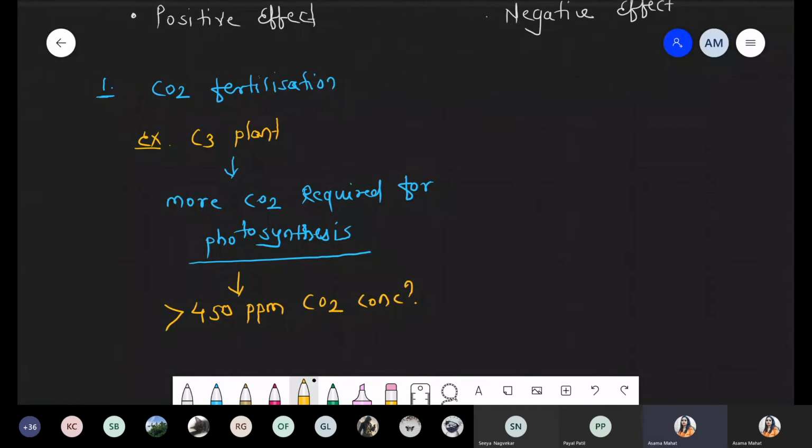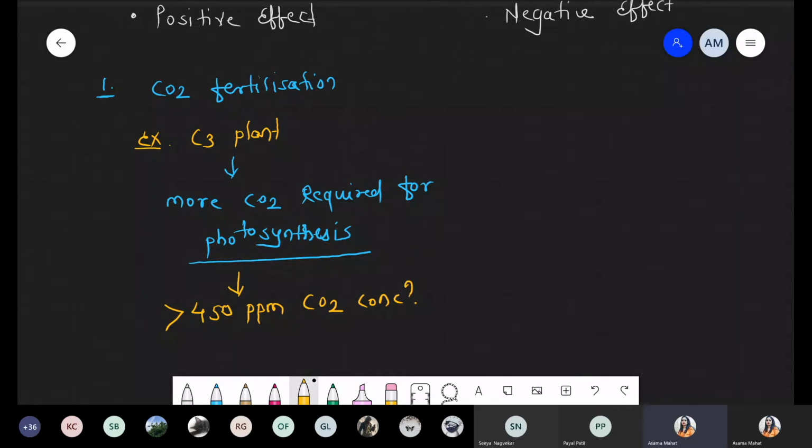No, wait, 50 ppm, it is for the CAM plant. उसको कम लगता है. C3 they require more carbon dioxide and they release more water. भूल गए क्या? One carbon dioxide gets entered, 600 water molecules released through stomata in C3 plant. In case of C4 plant, approximately 300 water molecules released, and in case of CAM, 50 water molecules get released. Yes, please revise that part.